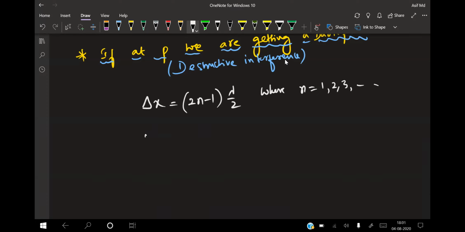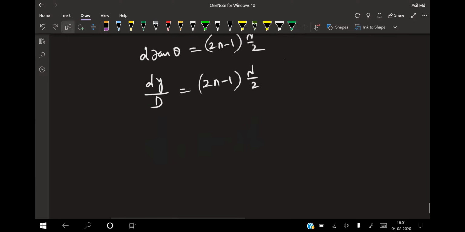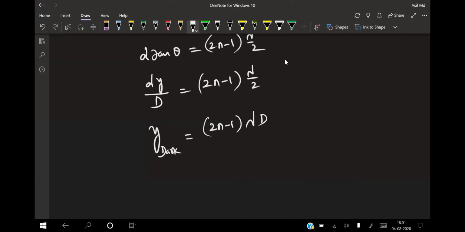Now delta x is nothing but d into sine theta. Sine theta is nothing but tan theta. That is equal to (2n minus 1) into lambda by 2. From the figure, tan theta is y by capital D. So d into y by capital D is equal to (2n minus 1) into lambda by 2. That means I can get y dark equal to (2n minus 1) into lambda into capital D divided by small d.